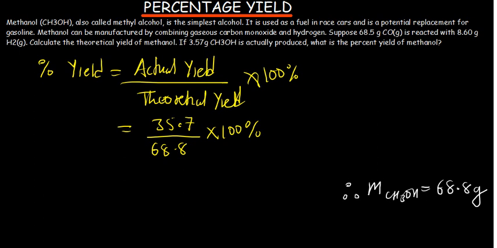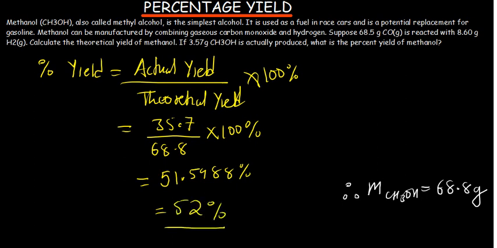So this is going to give us 51.5988%, and this one to a whole number we can write it as 52%. Okay, is that good? Yes.